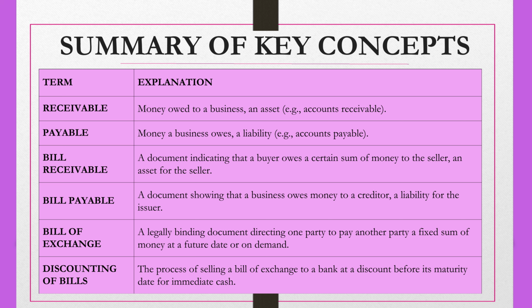A bill of exchange is a legally binding document directing one party to pay another party a fixed sum of money at a future date or on demand. And bills discounting is the process of selling a bill of exchange to the bank at a discount before its maturity date for immediate cash.